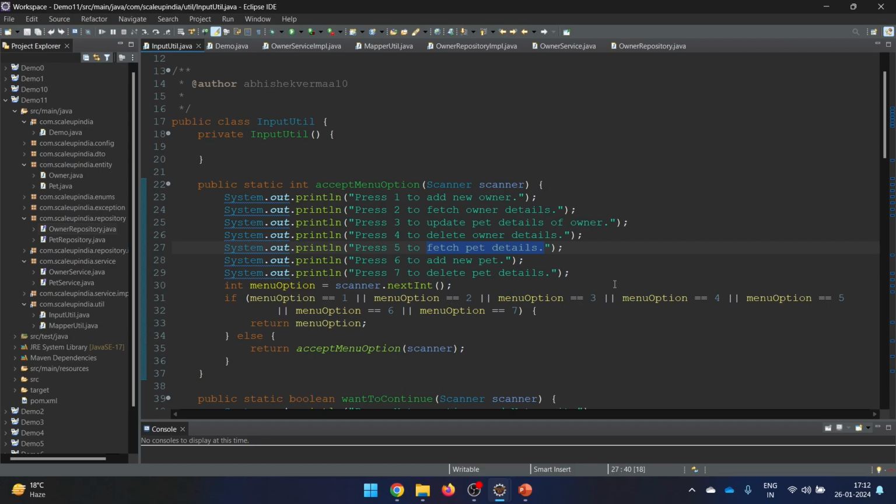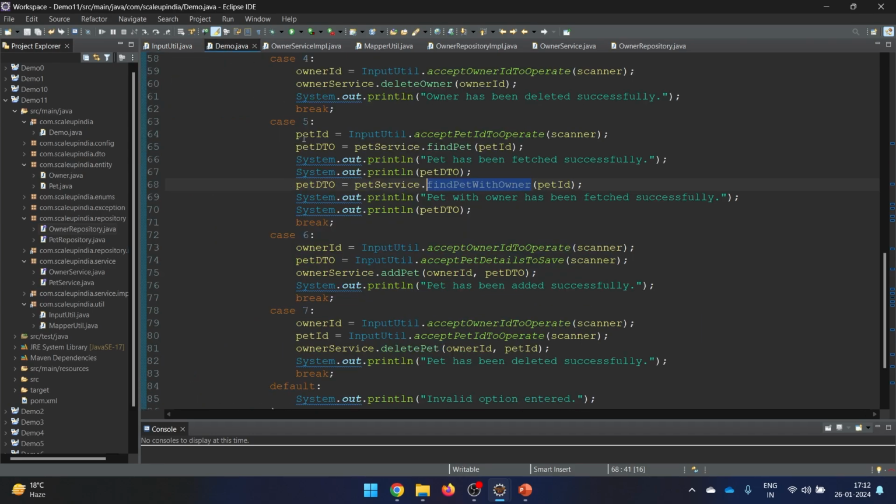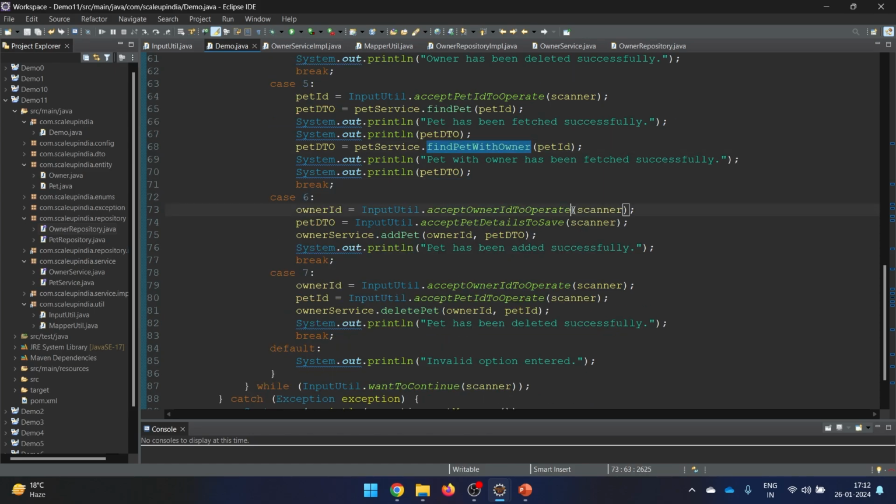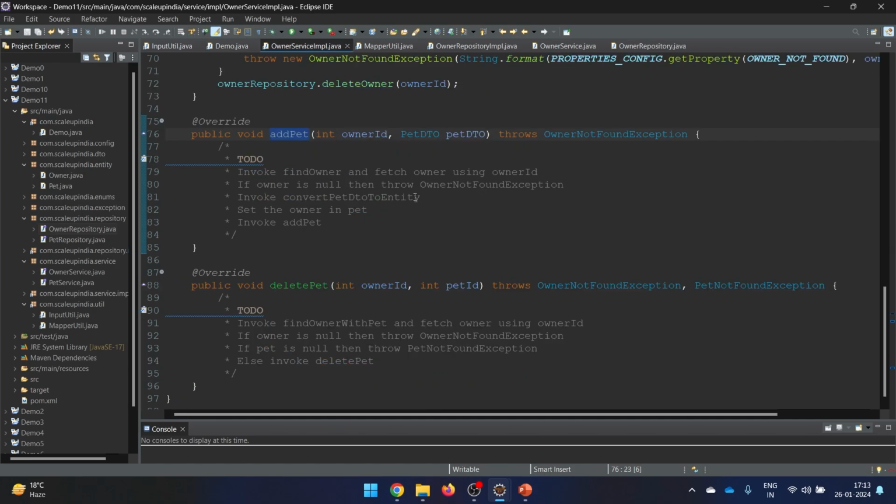The next one is to add a new pet. Yeah, so now we are going to add a new pet here, guys. So when adding a new pet, let's see what we need to do here. So number 6, in order to add a new pet. Now here this is a new requirement. Now we are assuming the owner already exists. So we are just accepting the owner ID, not the complete owner details. Then we say the new pet details are going to come. So hence we are accepting the complete pet detail. Then we are calling add pet.